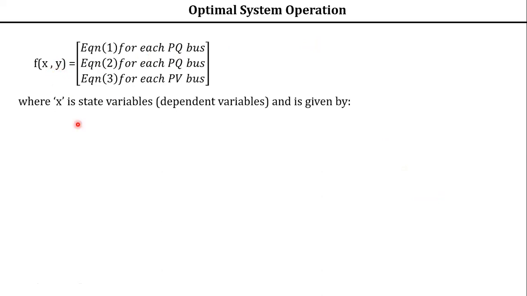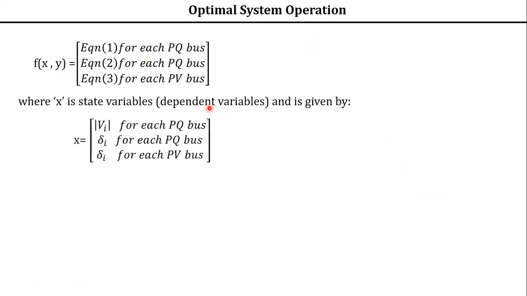So x is a state variable, also called the dependent variable. For each PQ bus, what are the unknowns? It is Vi and delta that you have to evaluate, represented in vector form. For each PV bus, you have to evaluate delta i.